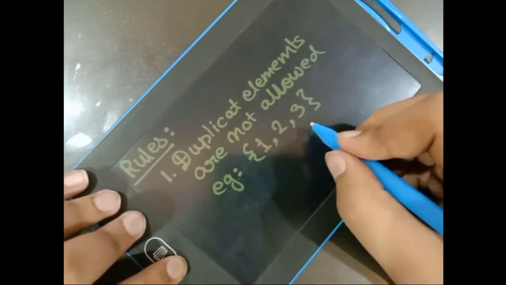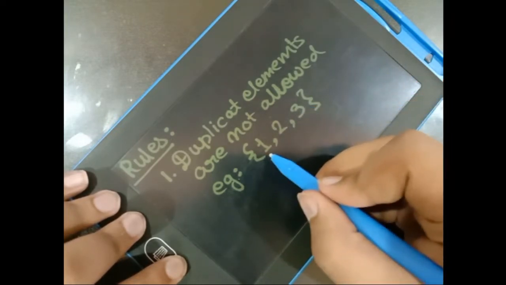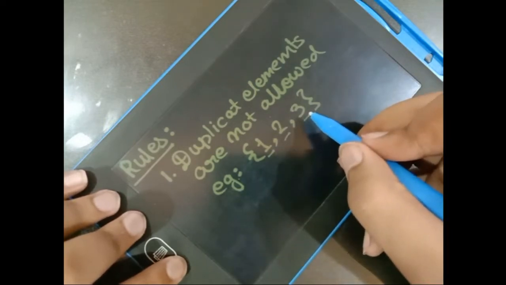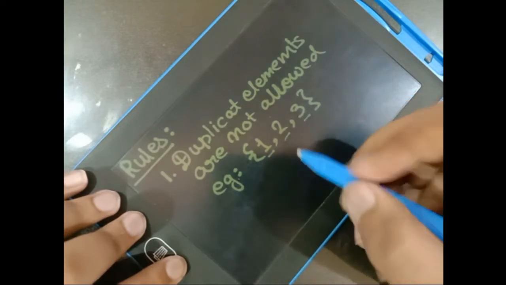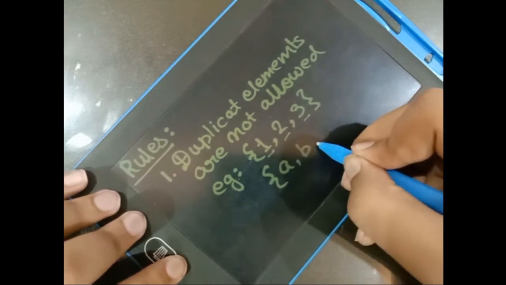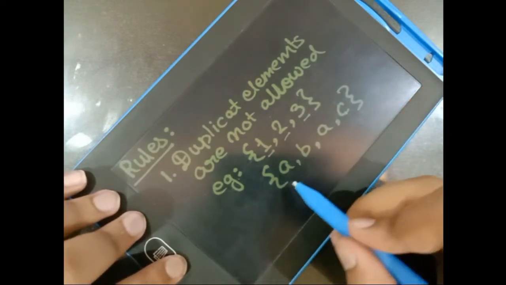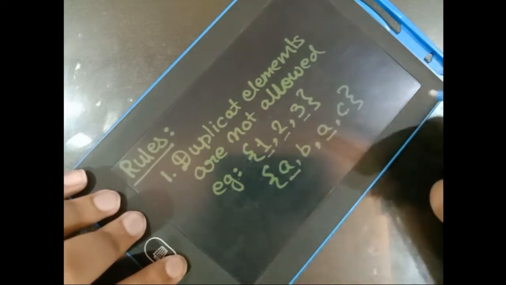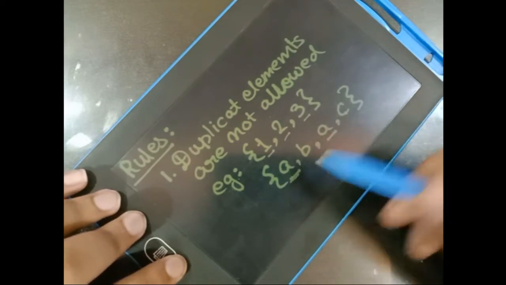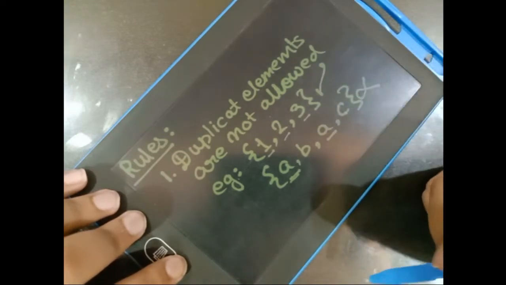This is a set because there is no duplicate element. That means there is 1, there is 2, there is 3. All three of these elements are different. Whereas if we see A, B, A, C, here we can clearly see that A is twice, that means A is a duplicate here, which is not allowed. So this is not a set and this is a set. So that was the first rule.